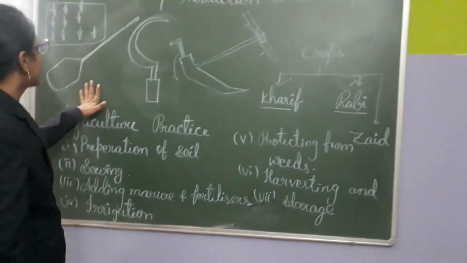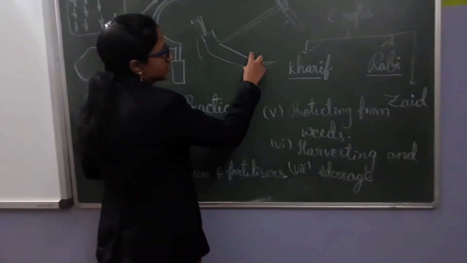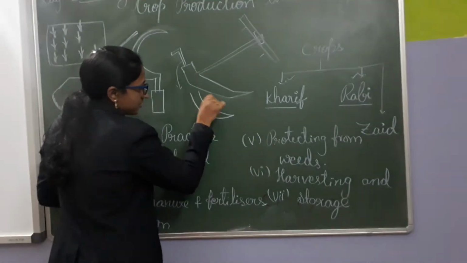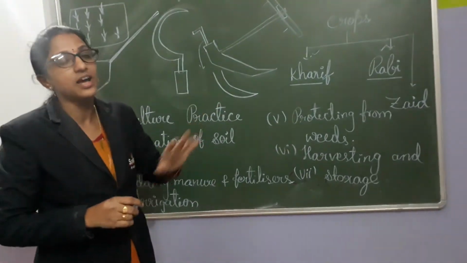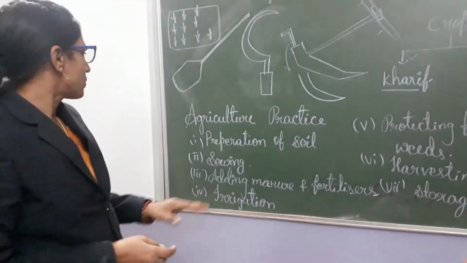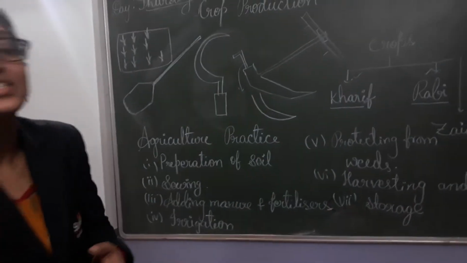A hoe is also an instrument which looks like this, but a thick iron rod like this is present here. For this also they use animals to drag it. And the next one is the cultivator.